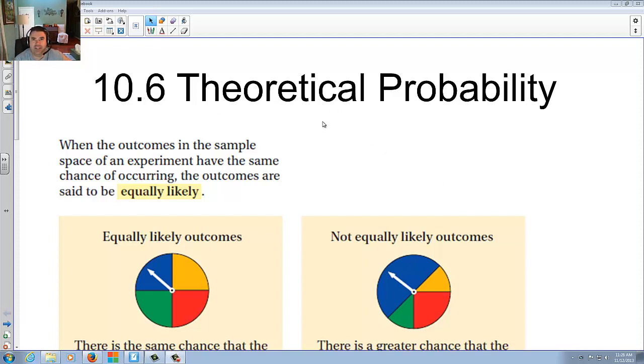Today, 10-6 theoretical probability. More on probability and odds, more Vegas talk I'm sure, should go pretty quick.